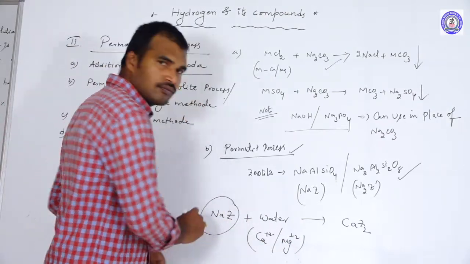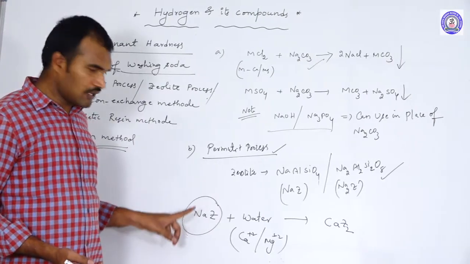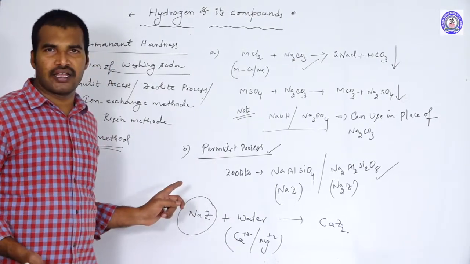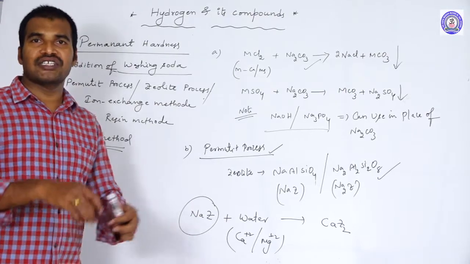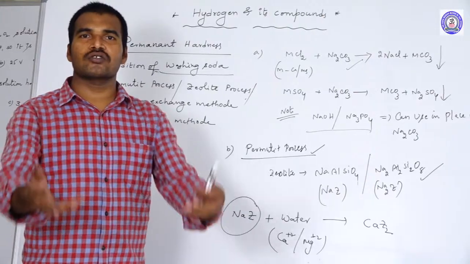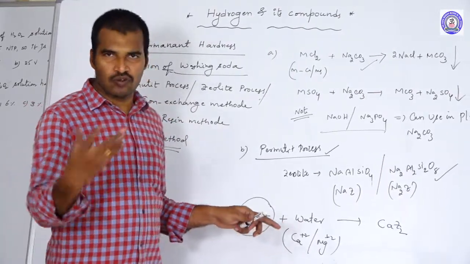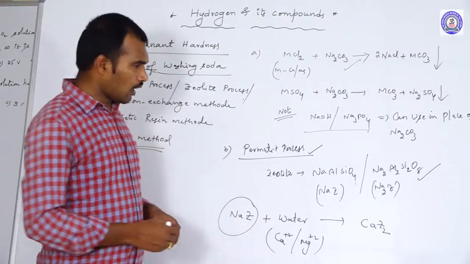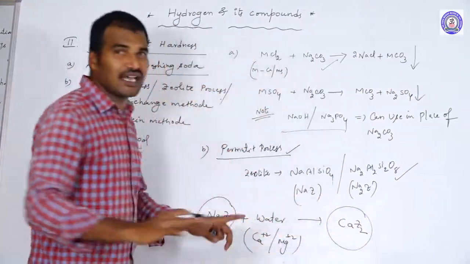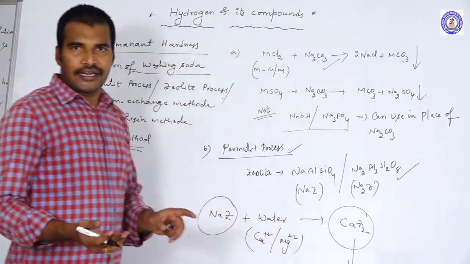This zeolite replaces sodium, and in the place of sodium, all calcium and magnesium ions are coming. That means it is removing all cations. If it removes all cations, then there are no corresponding salts. By removing the cations, it is removing the hardness of the water. And once the zeolite has been exhausted, again we can get it back to normal.